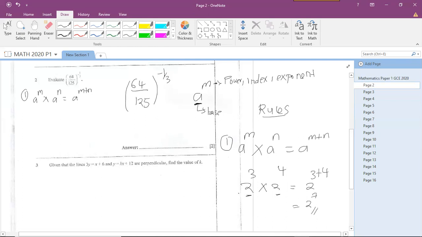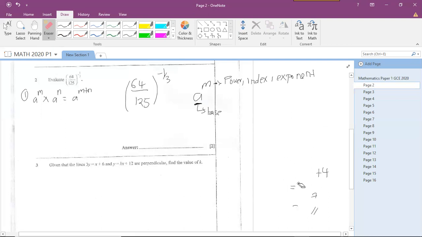I've got things that have the same base, there's a base 2 there, raised to different powers. So what am I doing? I am going to simply add the 2 powers. So this will be 2 to the power 3 plus 4, giving us 2 to the power 7. So that's how you apply the first rule of indices. So let's look at the second rule of indices.